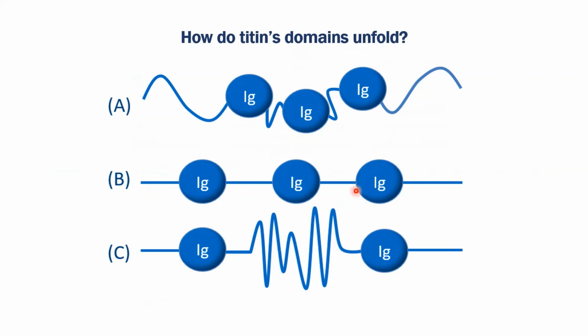Now, the extension of the muscle itself has been demonstrated to extend even further than would be possible if these beads were just straightening out. So we hypothesized that the domains themselves, these Ig domains, are actually unfolding. That is to say, the beads themselves are unfurling to produce an even longer length. So how do we test this?